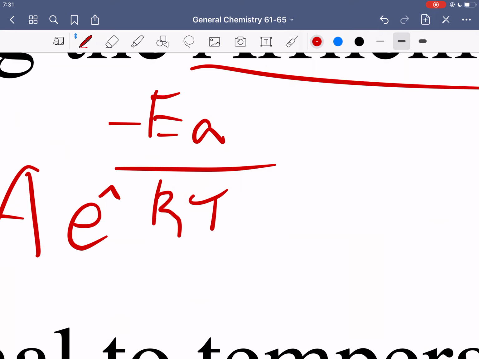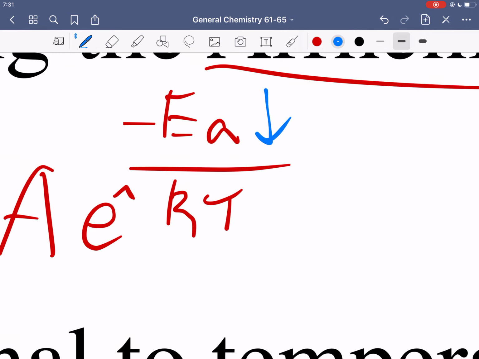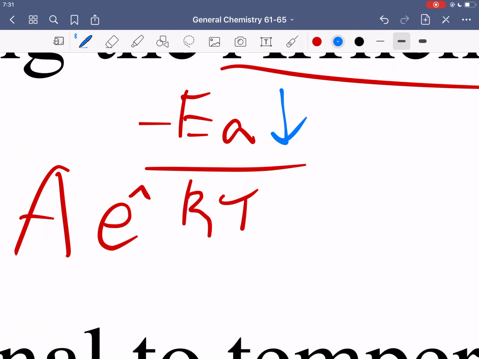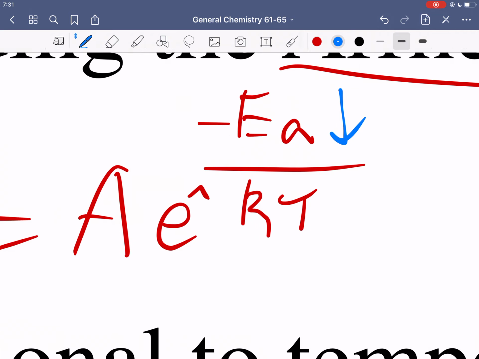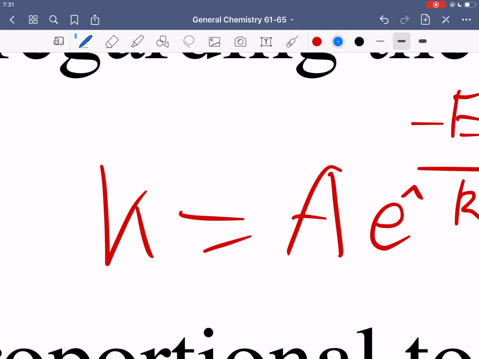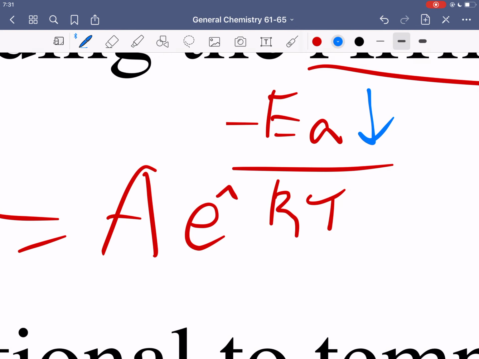So if the activation energy went down, then we have a less negative number, closer to zero, so a larger number. So lower activation energy is going to make a big number for whatever E calculates to, and ultimately that translates to K. So if we have a lower activation energy, that's telling us that K is higher.